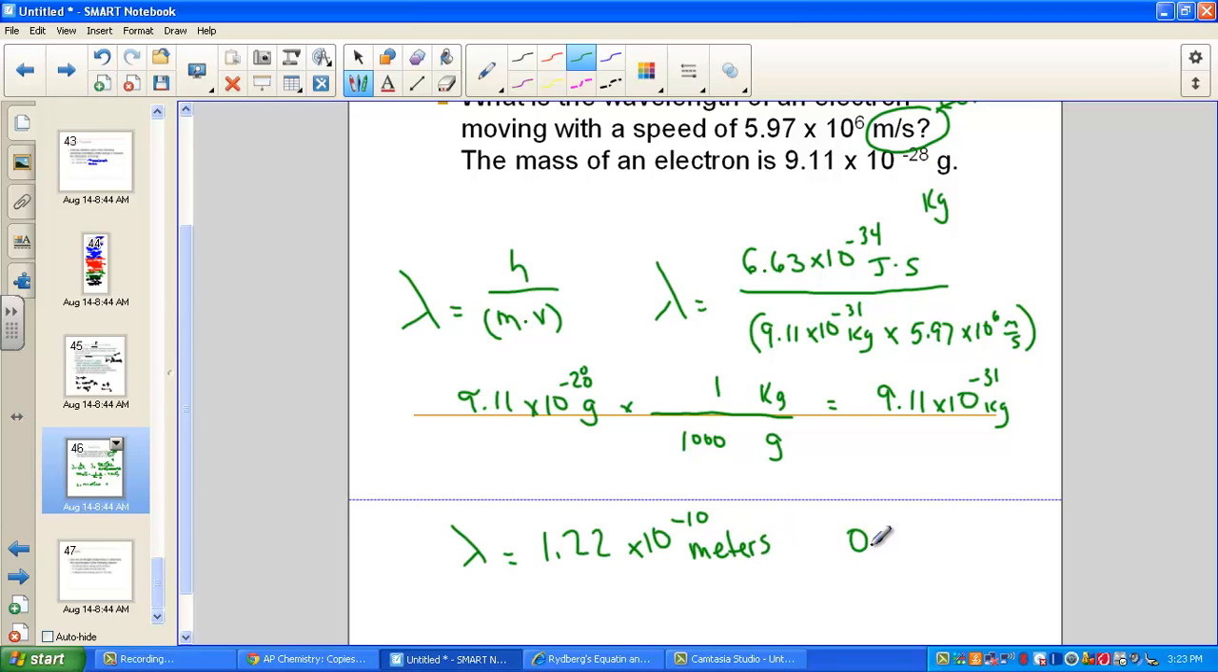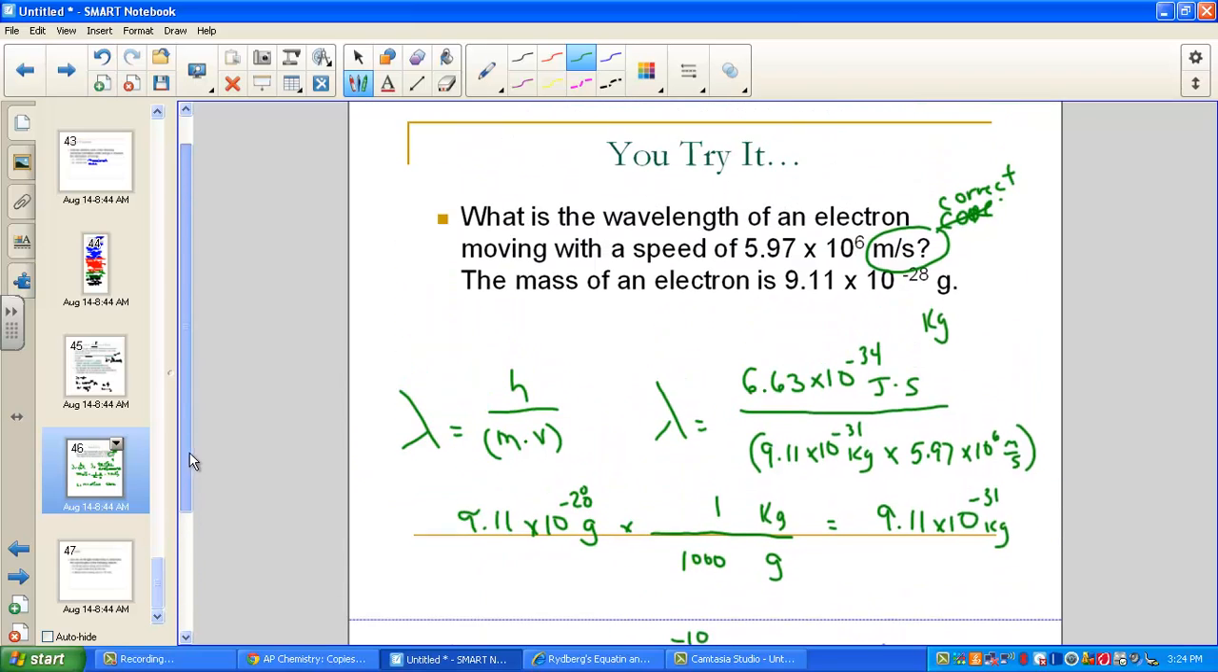You might also see that reported as 0.122 nanometers, nano being 10 to the negative ninth. It's just the common unit given to a wavelength in that particular region. Make the number a little bit more manageable. So we calculated the wavelength of an electron, even though it has a mass, which is a characteristic of a physical object, a matter, but it also behaves as a wave, a little packet of energy.